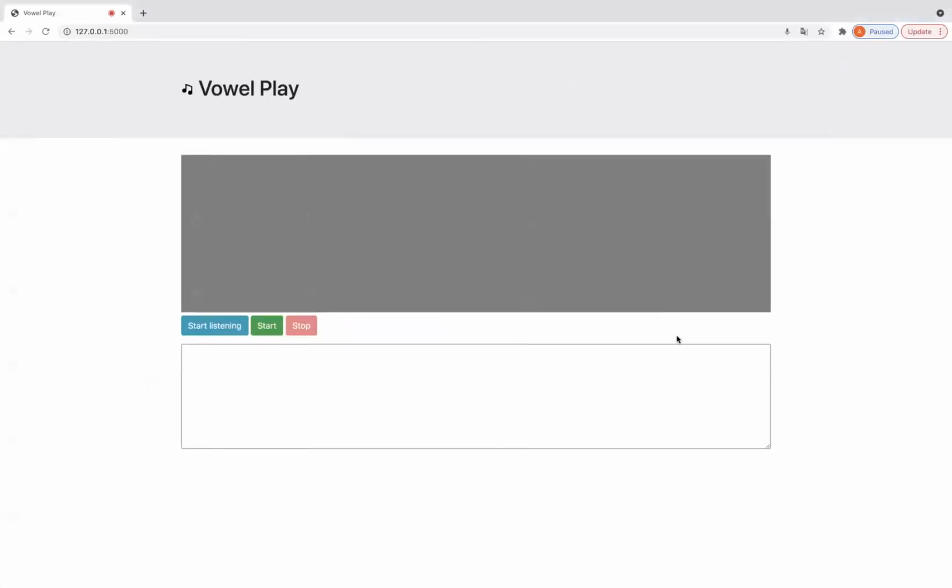Now I'm going to show you the app that I made, and we'll see it in action. So I hit start listening and it engages the microphone on my computer. And then I'm about to say a word, and then it'll classify the vowel in that word. Teen. So here it shows the information that it was able to pull from the recording: the formant 1, formant 2, the duration, and then the gender. And then it was able to properly guess the vowel. I can do another one.